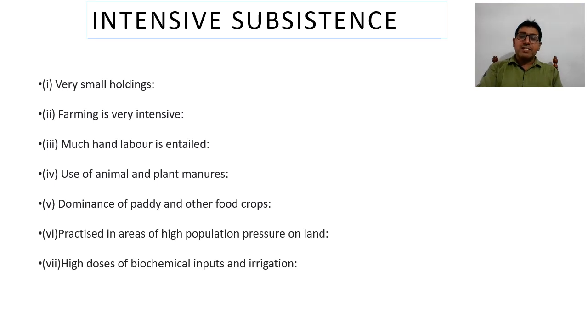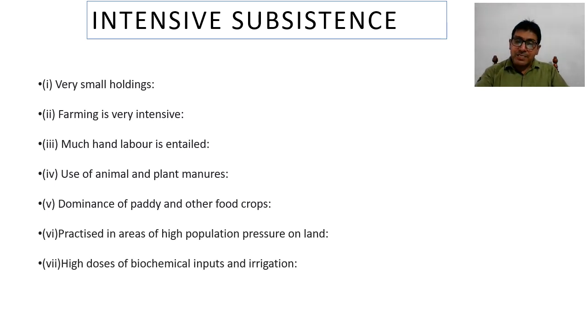As I told you earlier, the size of the land is very small and the number of family members is higher. Then people require crops which have more productivity. It means they require more production on a smaller piece of land, and for this, this type of agriculture is practiced, which is intensive.